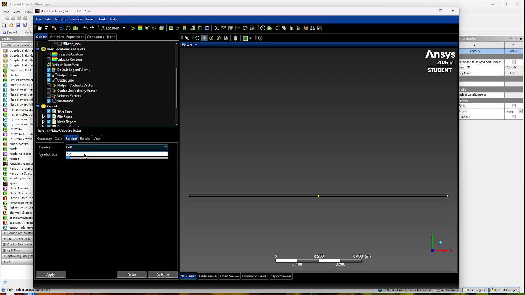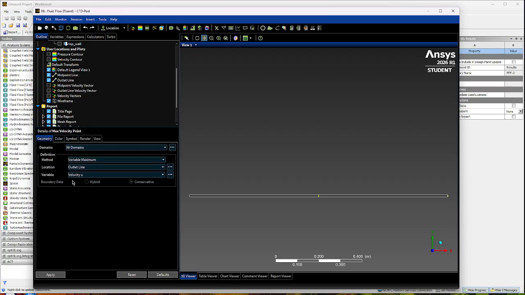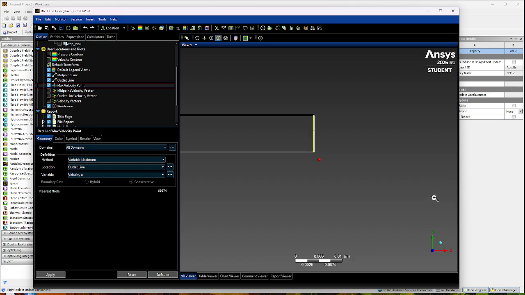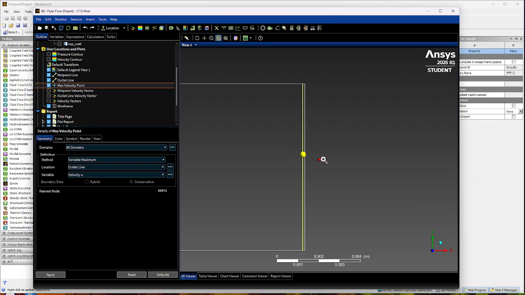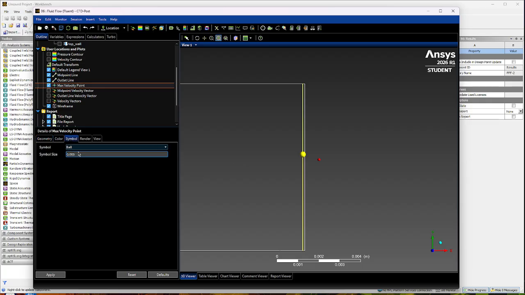Let's do this 0.005. I think we're good. And then we're going to click apply. There should be a dot that shows up in this little corner here. Yeah, so you see that dot right there. We can make it a little bigger. 0.05. Apply.